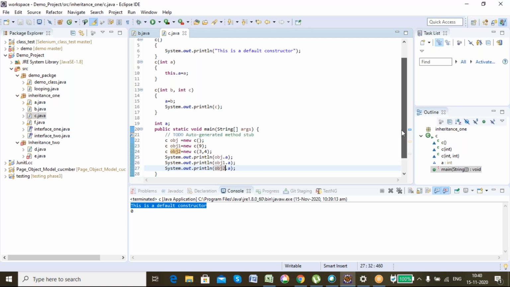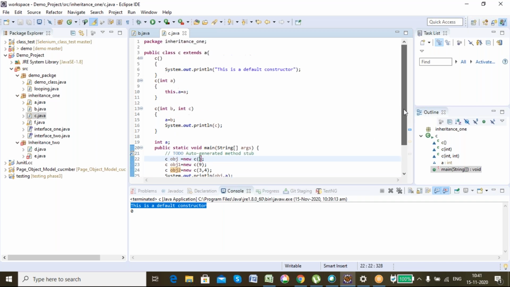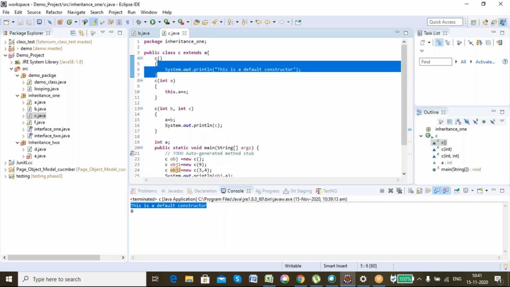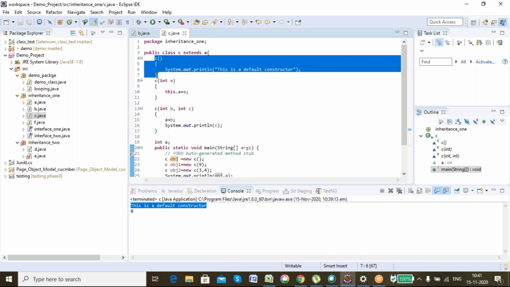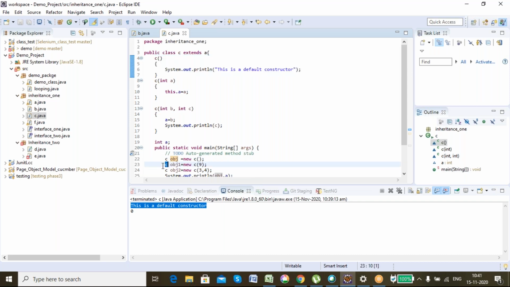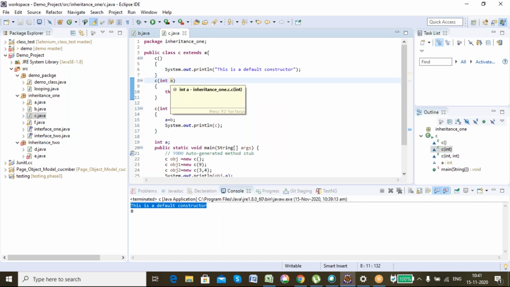See what is happening here. Here I'm creating a no-argument constructor, just like the function overloading we did. Here I have created the no-argument constructor, so it will call the no-argument, that is the default constructor. Once I create the object obj, this particular constructor will be called. And once I create this particular object for C, that is obj1, this particular constructor will be called, because I'm passing one argument and it is matching the one-argument constructor here.